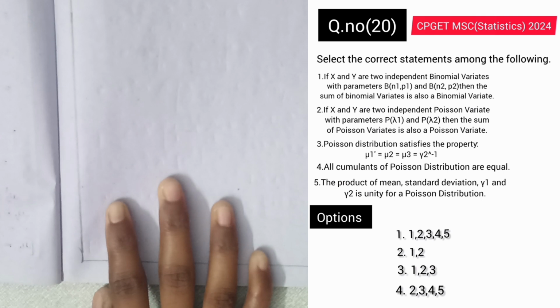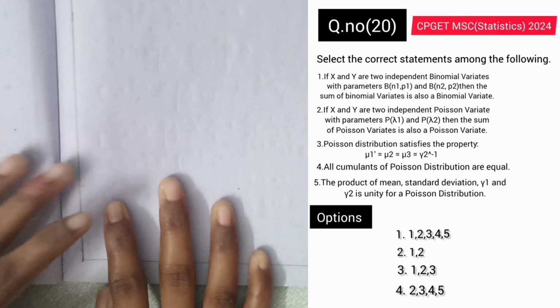statement is: if x and y are two independent binomial variates with parameters binomial distribution n1, p1 and binomial distribution n2, p2, then the sum of the binomial variates is also a binomial variate.